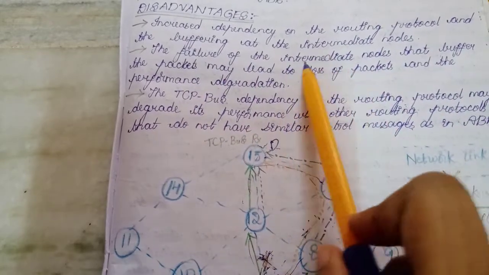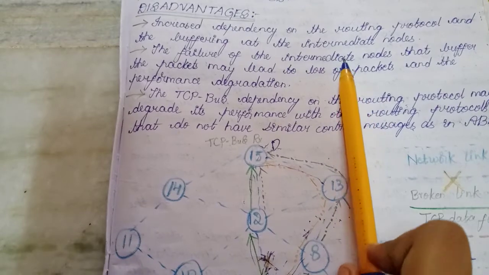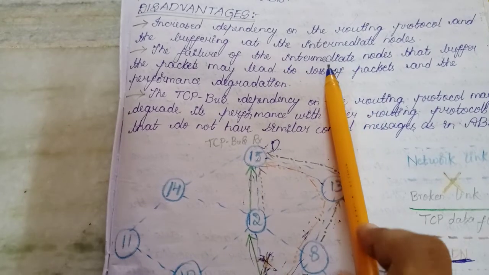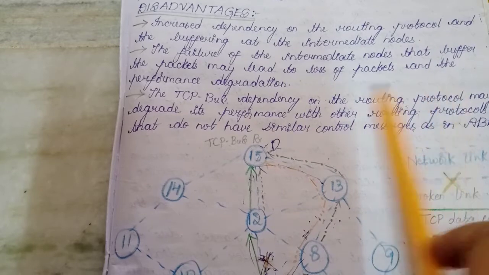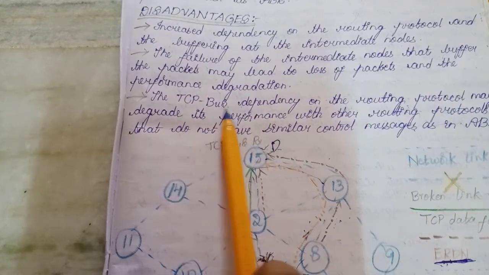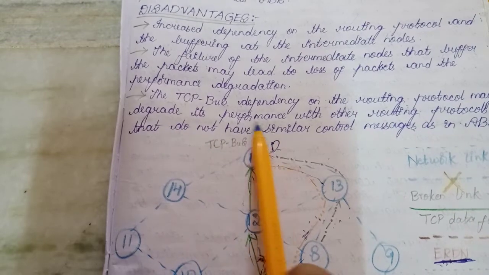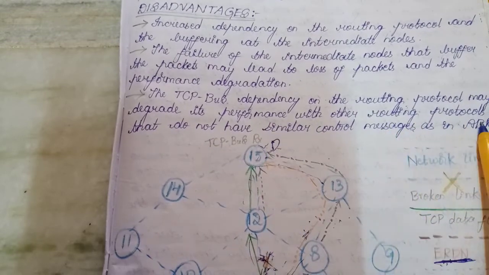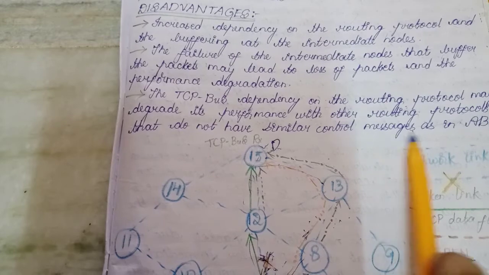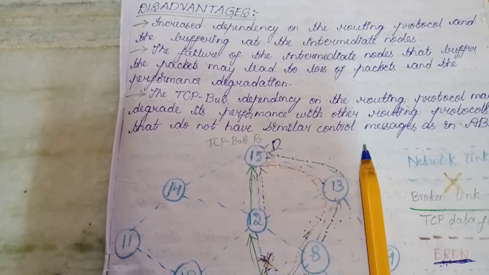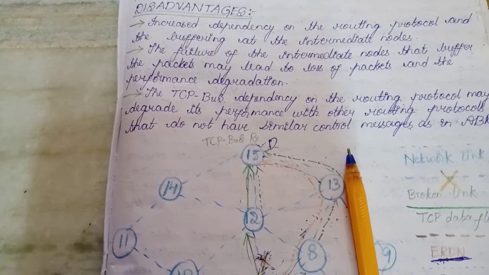If at all these intermediate nodes have moved out, then the packet loss will occur, right? And the performance also degrades. The TCP bus dependency on the routing protocol may degrade its performance with other routing protocols that do not have similar control messages as in ABR. That means it is not compatible with other protocols.